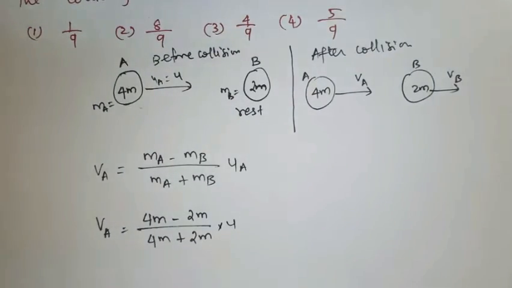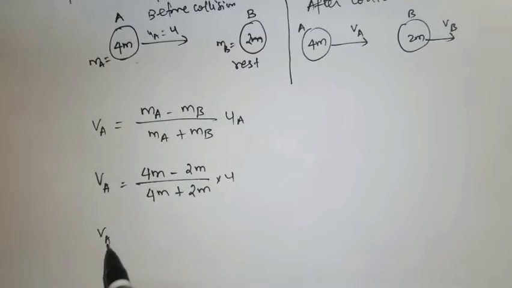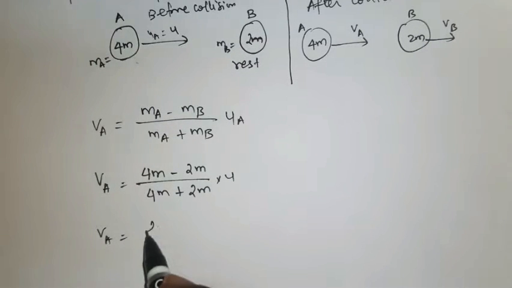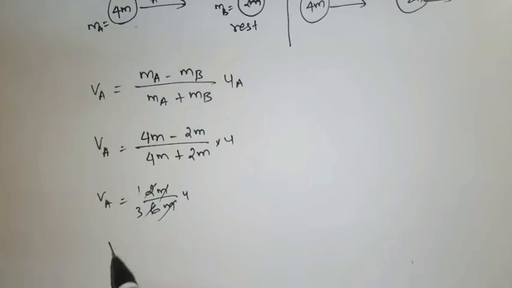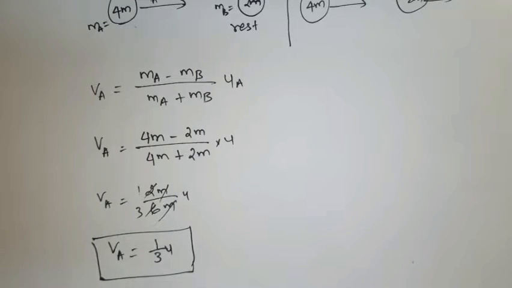Now if you simplify, you will get 2m by 6m. The m's are cancelled, then 2 ones are 2, 2 threes are 6. So Va is equal to 1 by 3 into u. So this is the velocity of body A after collision.